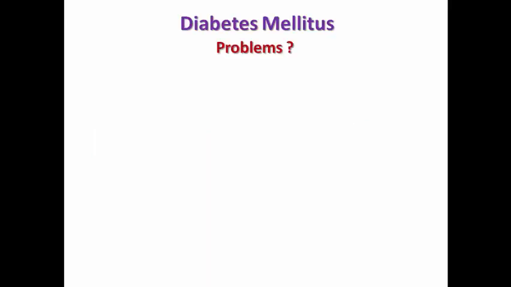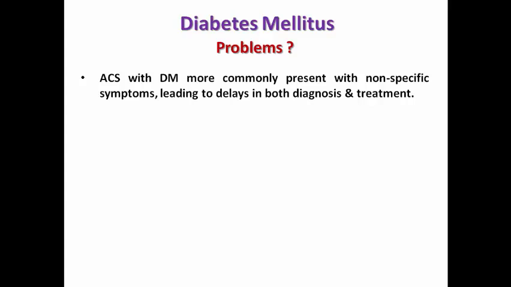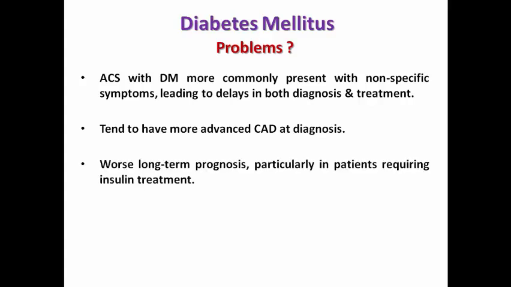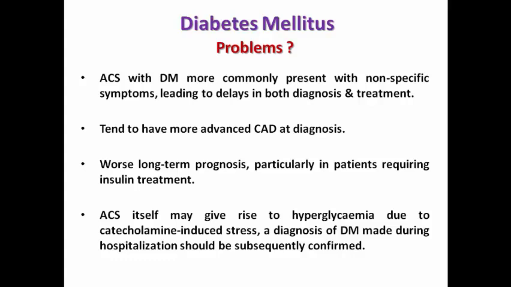The problem is that acute coronary syndrome patients with diabetes more commonly present with non-specific symptoms like angina equivalent, resulting in delay in diagnosis and treatment. They tend to have more advanced coronary artery disease at diagnosis, usually multi-vessel coronary artery disease. They have worse long-term prognosis, especially in those requiring insulin treatment in comparison to those requiring oral hypoglycemics and in comparison to non-diabetic patients. And acute coronary syndrome itself may result in temporary hyperglycemia due to catecholamine-induced stress.